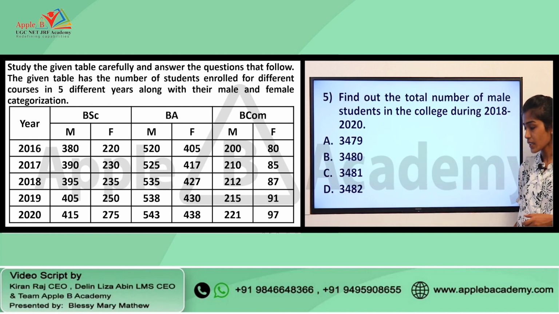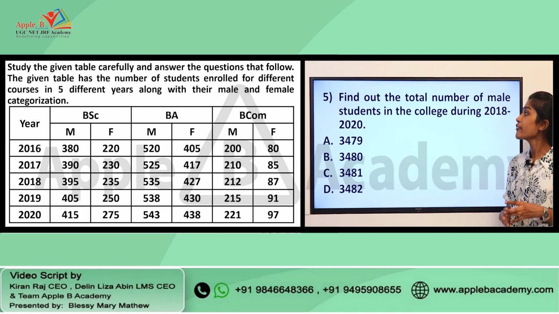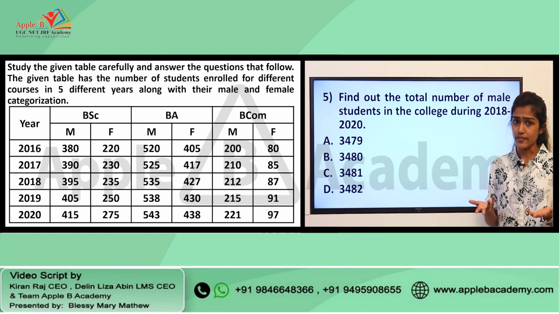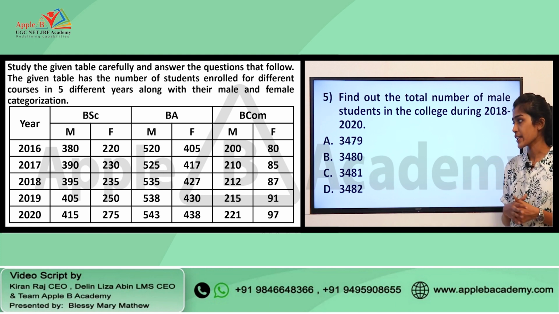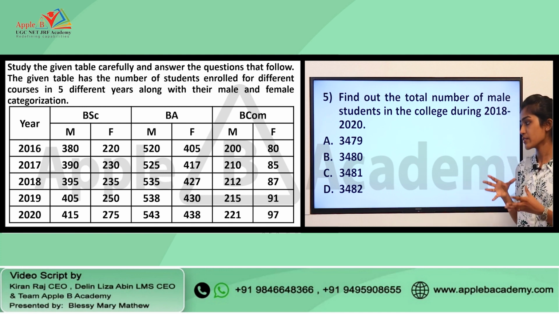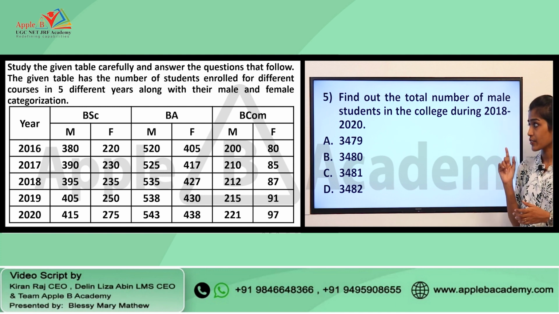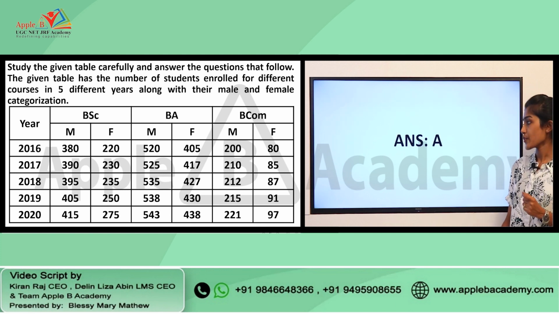Okay. And this is the final question that was asked from data interpretation. Find out the total number of male students in the college during 2018 to 2020. Very direct question, and we have various options given as well: 3,479, 3,480, 3,481 and finally 3,482. So the right answer given in the provisional answer key for this particular question is option A, that is 3,479. Alright.